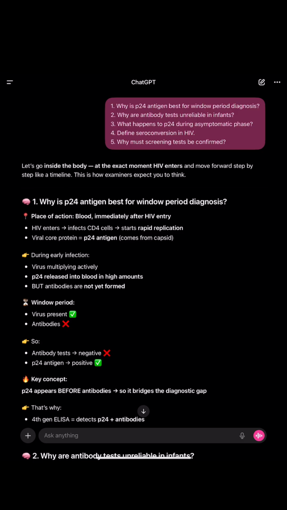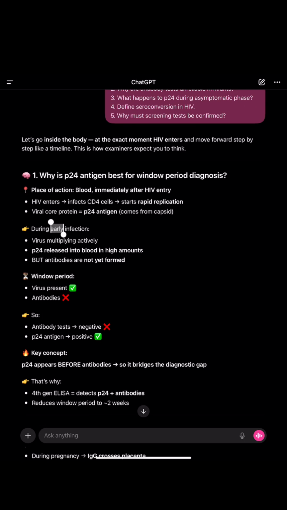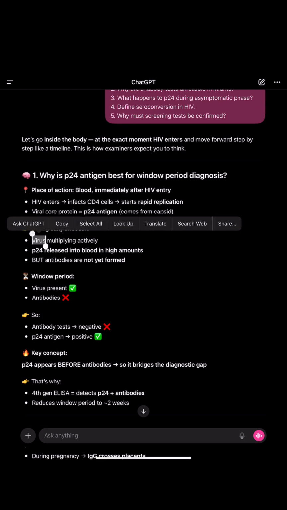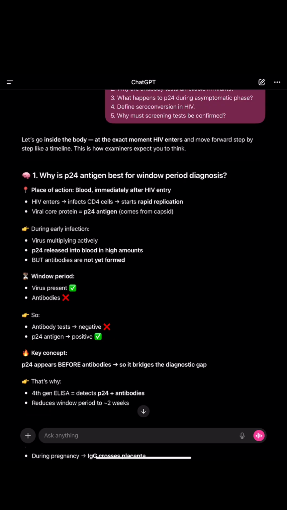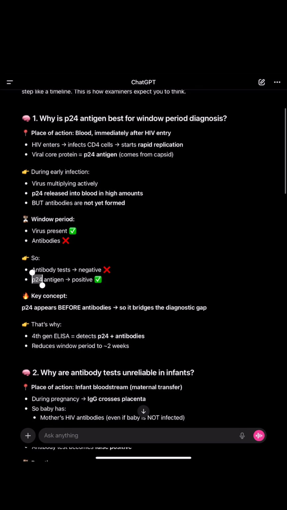Why is P24 antigen best for window period? HIV enters, infects CD4 cells, and starts rapid replication. The viral core protein is P24 antigen, which comes from the capsid. During early infection, the virus is multiplying actively and P24 is released in blood in high amounts, but antibodies are not yet formed. The window period is the one in which the virus is present but antibodies are absent. So the antibody test will give negative, and P24 will give positive.